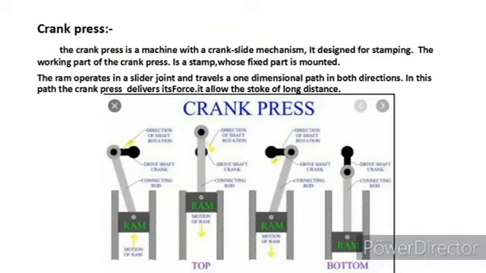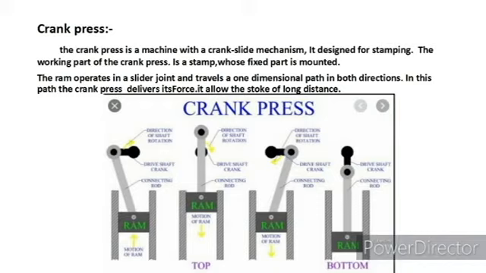Crank press. In this press, it is a machine with a crank slide mechanism, as shown in the diagram. First, the ram is placed with a closed die formation to have a direct impress of force on the material inlet.